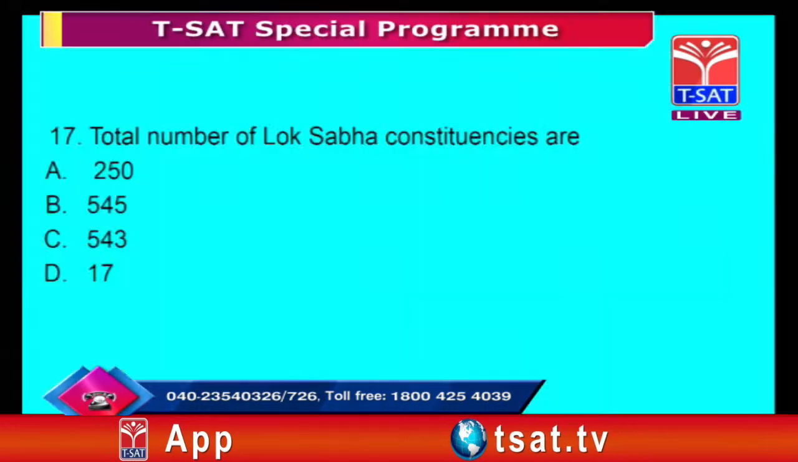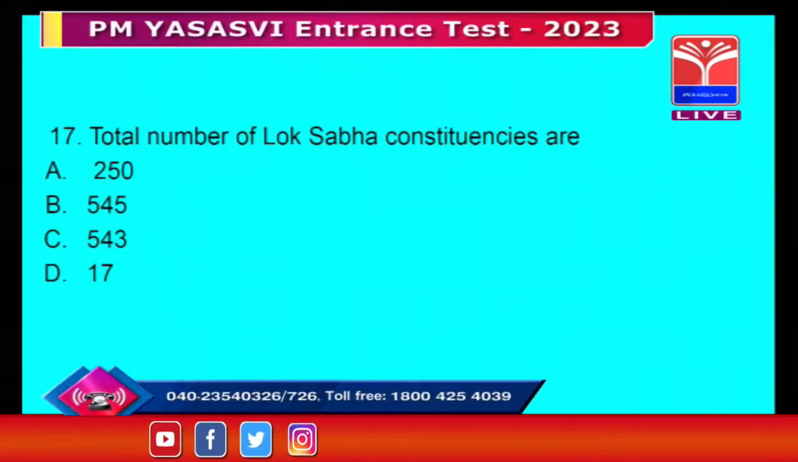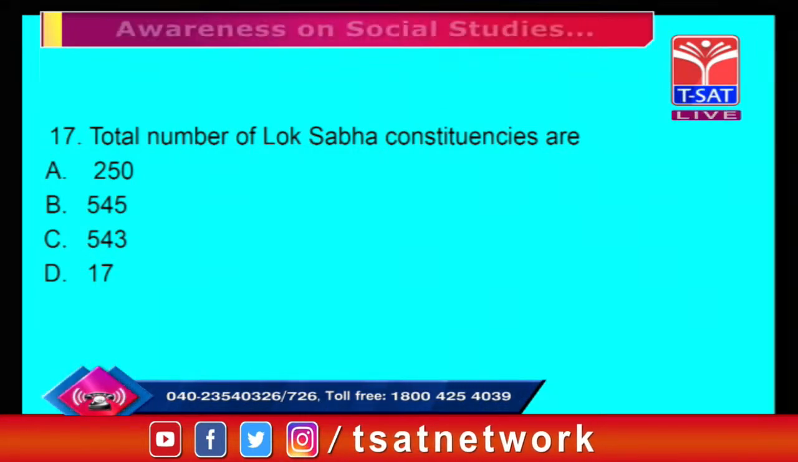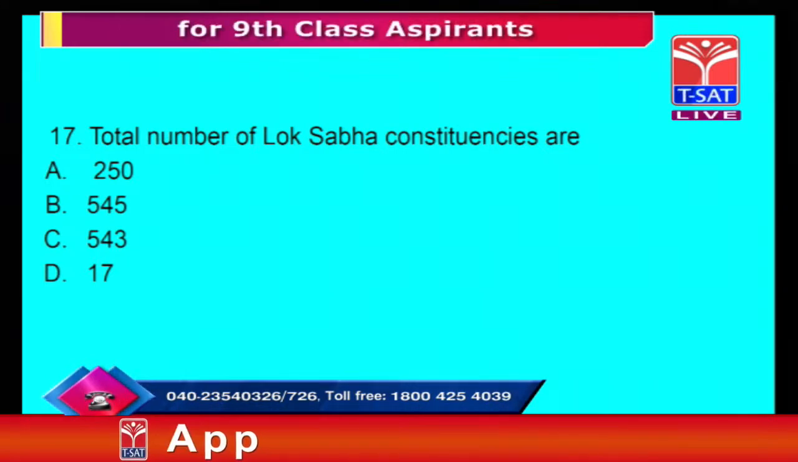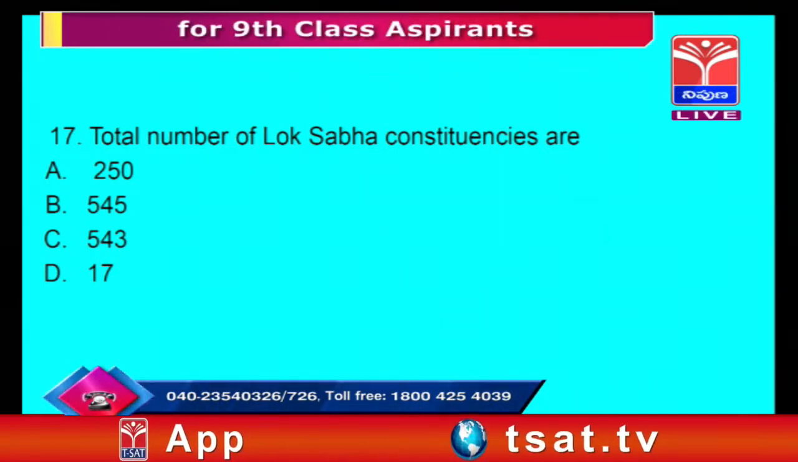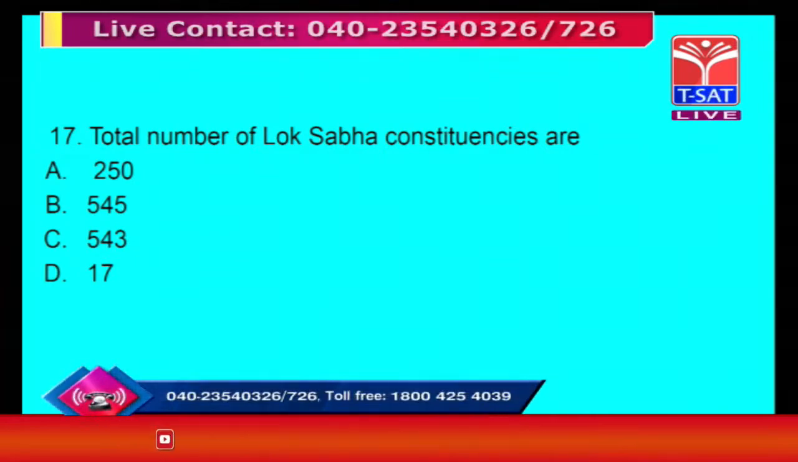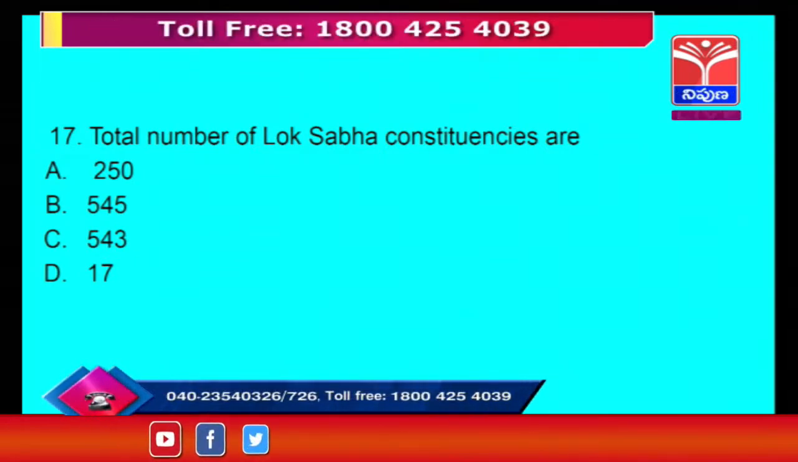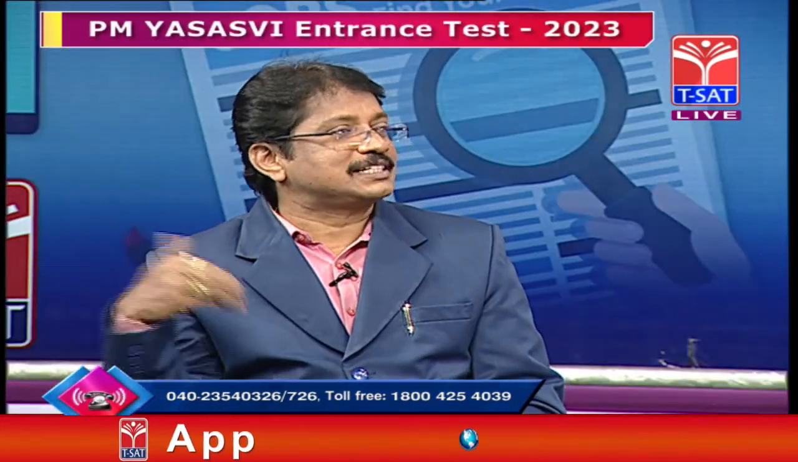Okay, now we will see one more: the total number of Lok Sabha constituencies. Here I would like to explain. The options are 250, 545, 543, 17. Which is correct? Here also there is a logic behind these numbers. There is a simple confusion. Generally a common child will say it's more than 400, so 250 and 17 will not come.